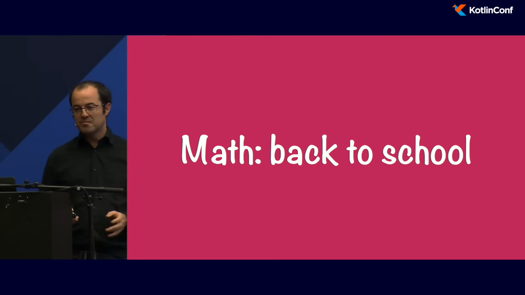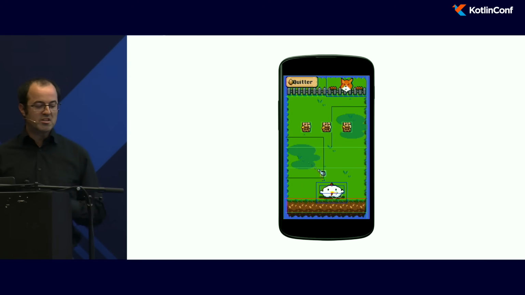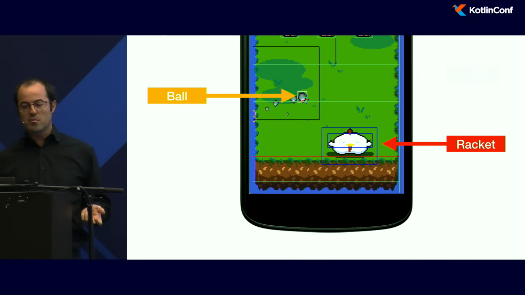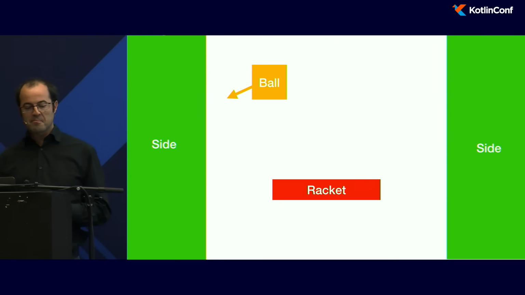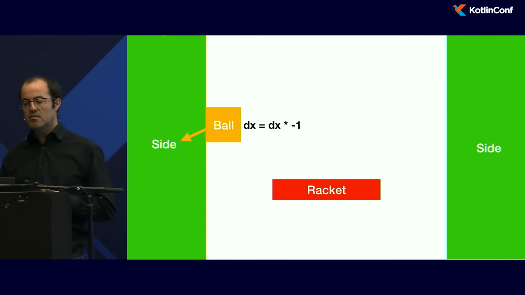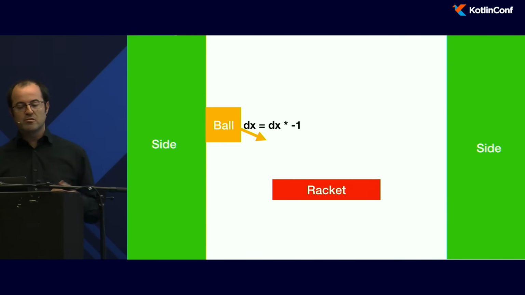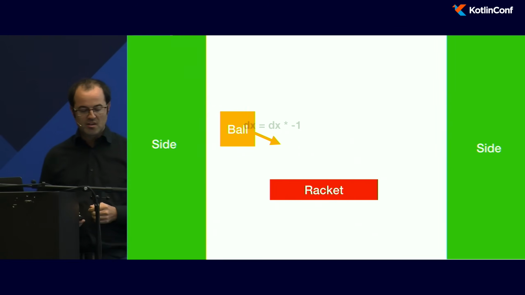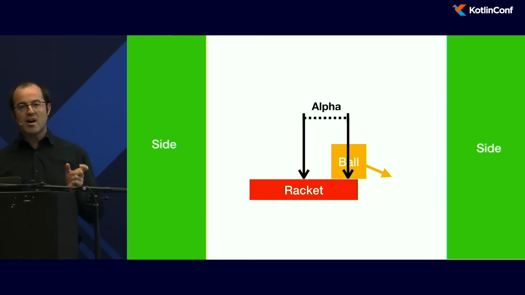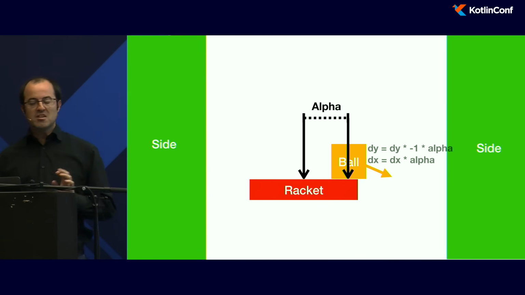Again, it is a lot about math. So this is a small breakout game. I got my ball, it needs to bounce on the side, and so on. So I got my rocket beside the ball. In a more schematic way, when the ball hits the side, I will just multiply the x on the vector by -1, so the direction will go in another way. I will do the same thing for the rocket, but this time I will compute alpha, the distance between the center of the rocket and the position of the ball. It's only for gaming purpose.